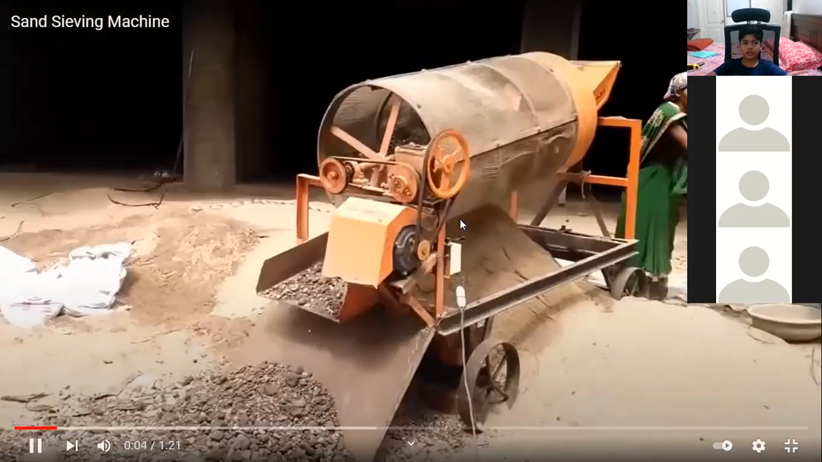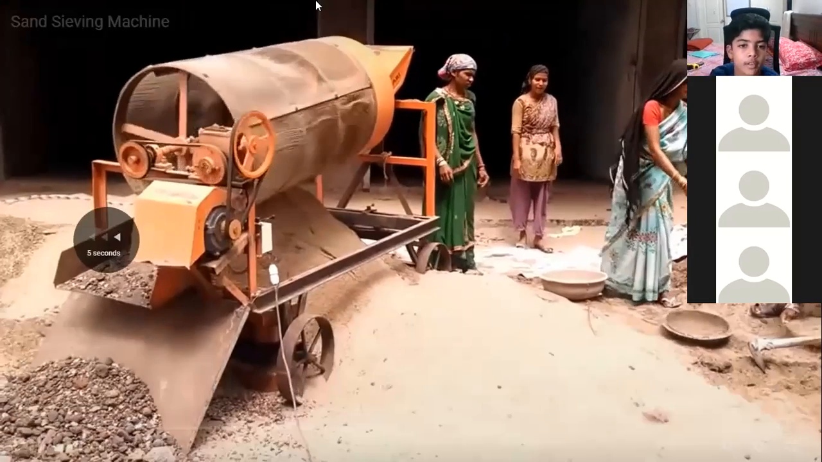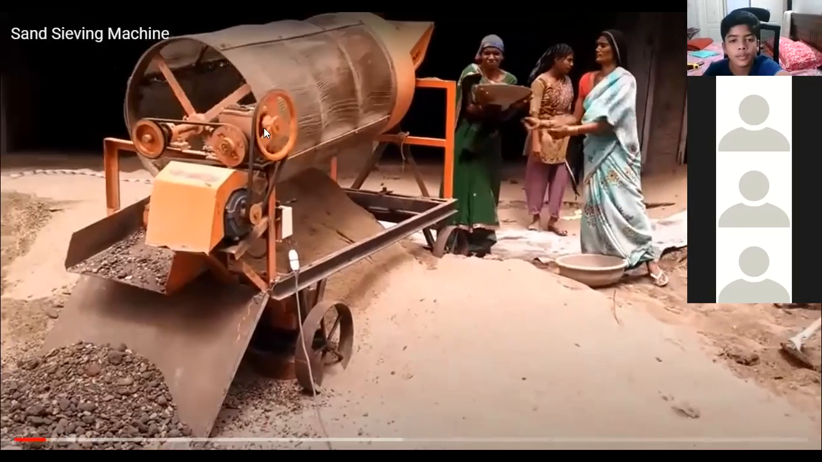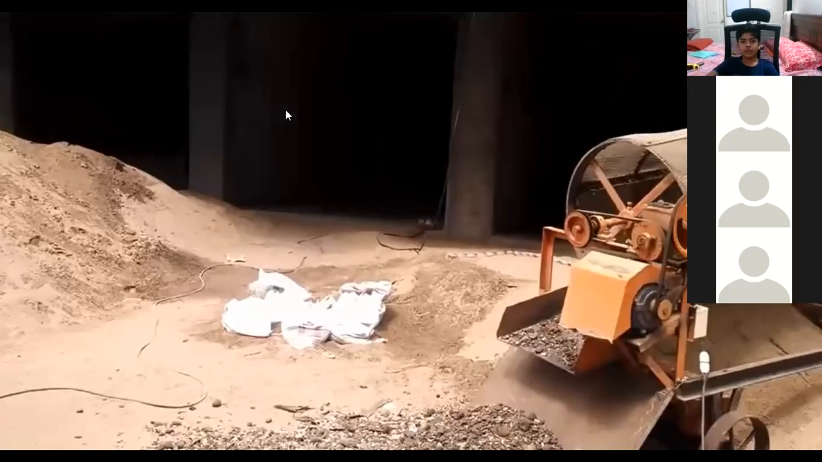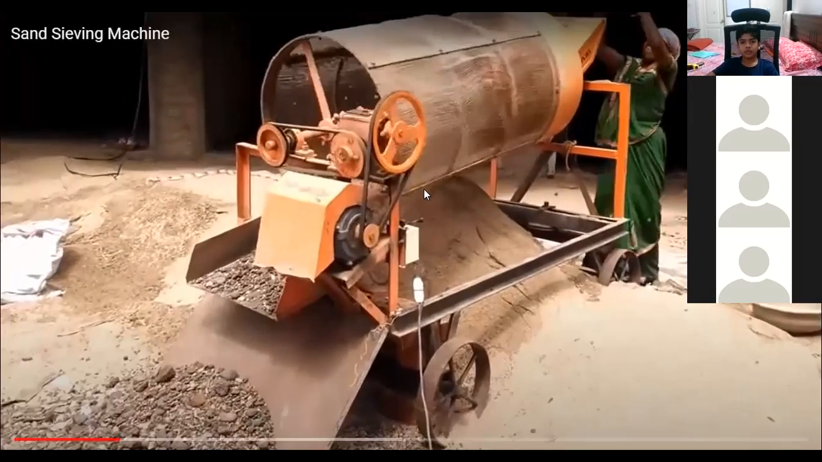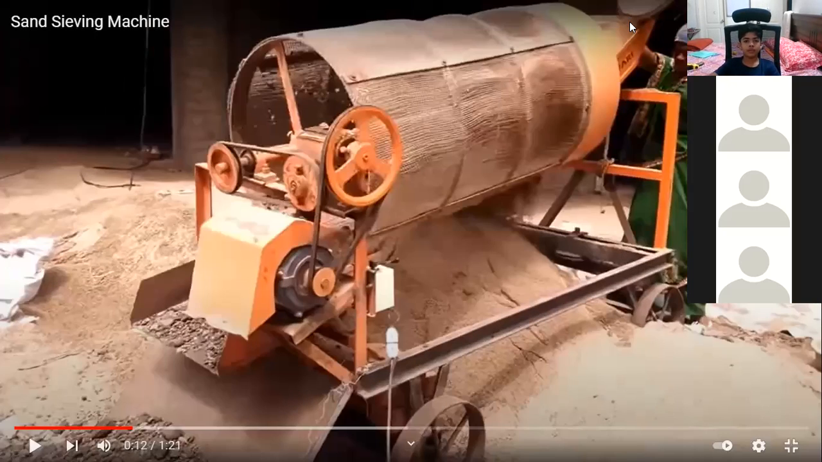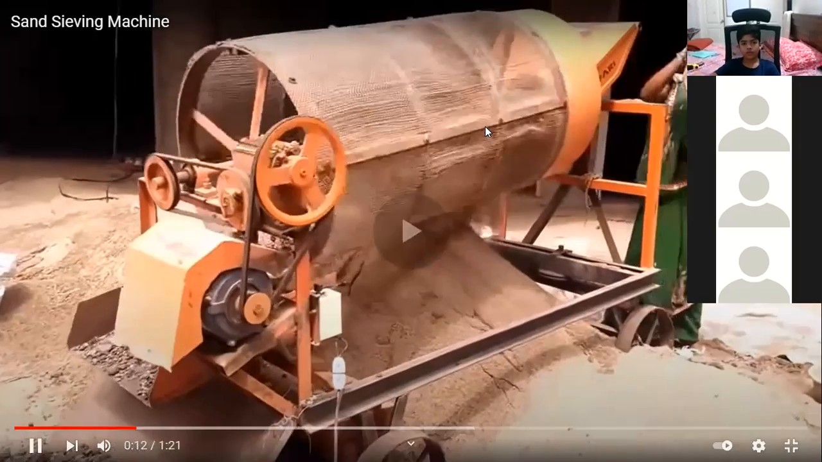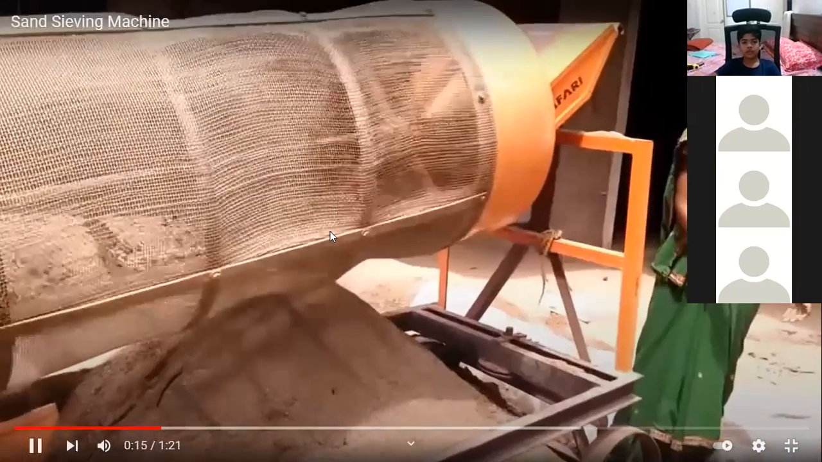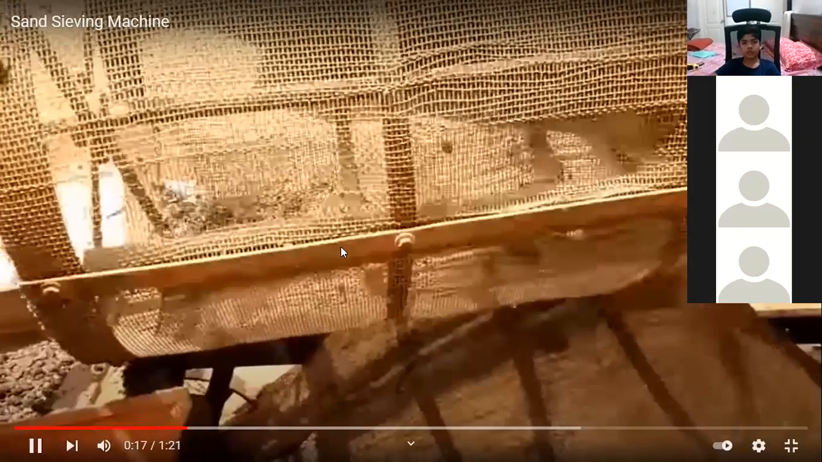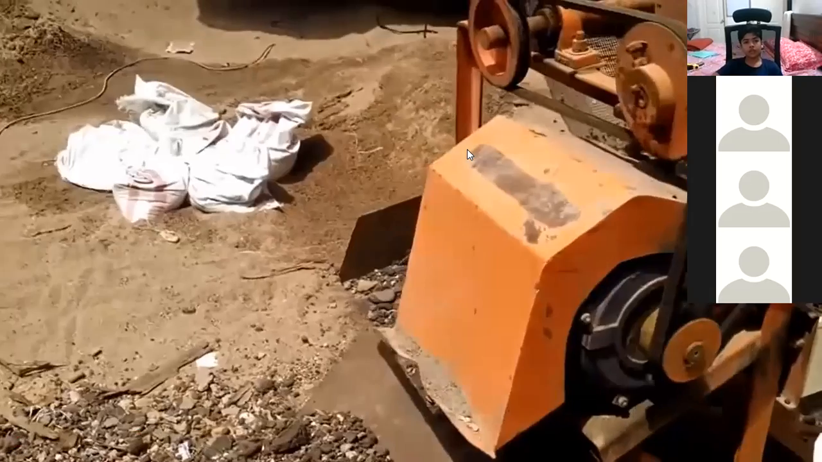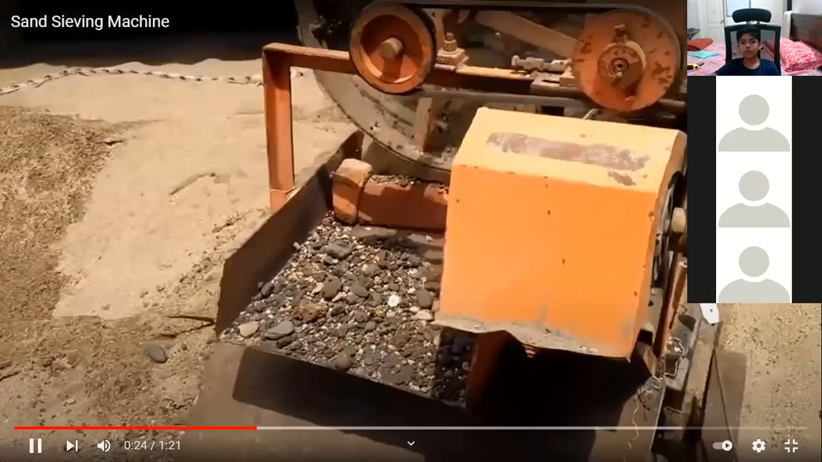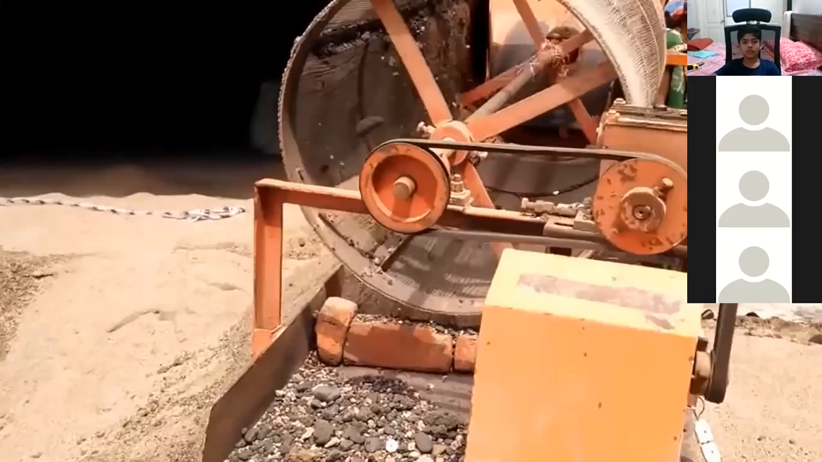Can you see here? Yes, sir, we can see. See this. Whenever the labor is putting the sand from here, what is happening? This is completely a sieve, right? The sieve is rotating continuously. So whatever pebbles are there stay above the sieve itself and go in a different direction. And the sand will pass through the sieve and fall exactly below it. Can you see now how the pebbles are separating from the sand?